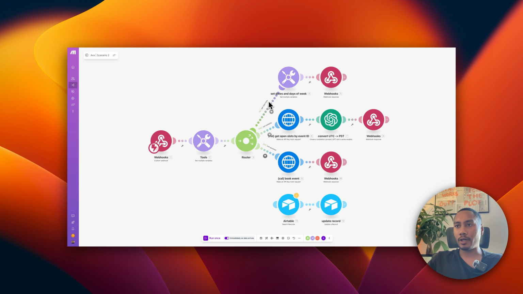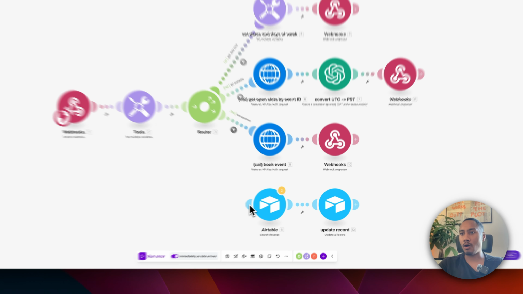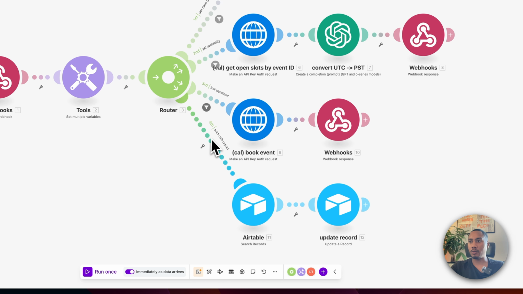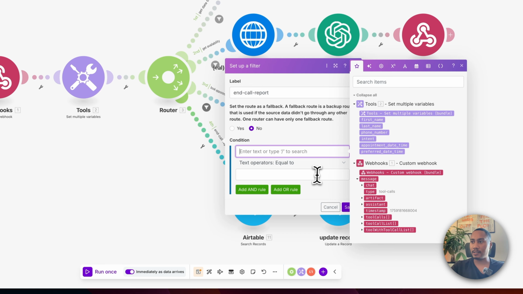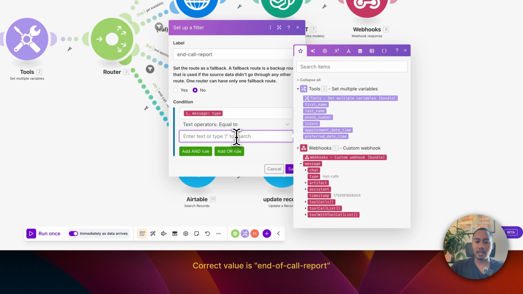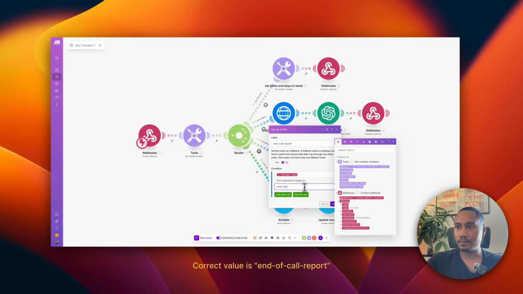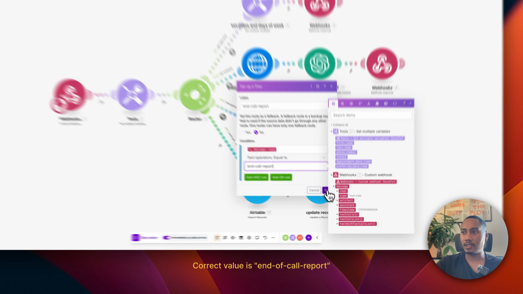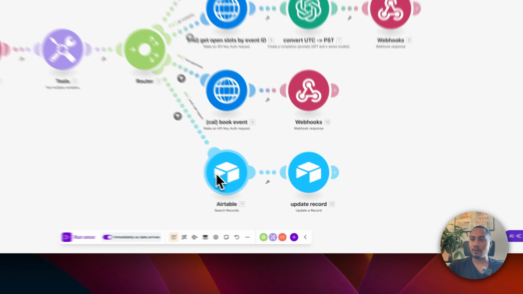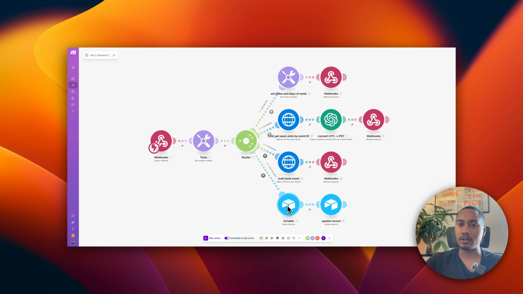Okay, so looking at our scenario, we still have to get this connected, the end call report. So I'm just going to drag this up and we should already have the filtered name, end call report. The way we're going to filter this is if this type is end call report, and then we'll continue down this path. Now, as I mentioned before, we're searching the records by phone number. Once we find the row that matches the phone number, we use that ID so that we can update that specific row.